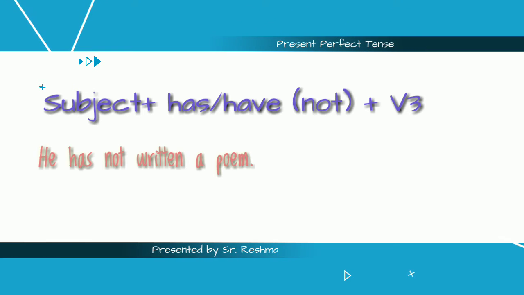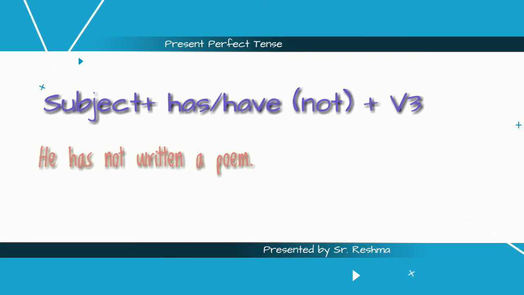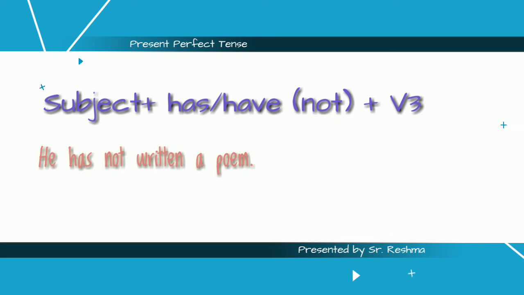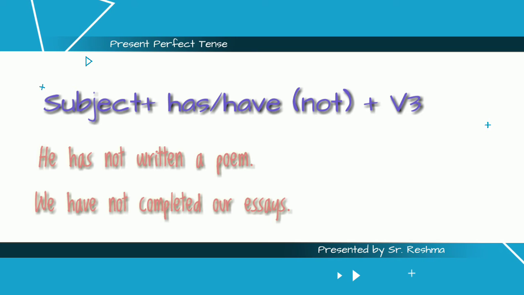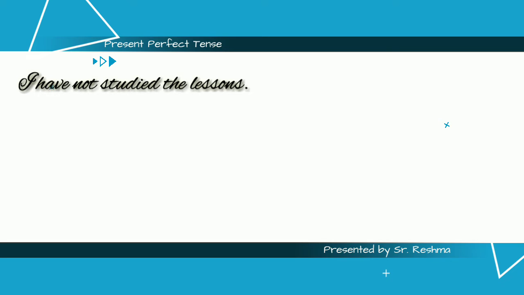Here, after the auxiliary verb, we have used not, and then the third form of the verb. Next one, we have not completed our essays. Here again, after the auxiliary verb, we have used not to make the sentence negative. We will understand this more clearly with one more example. I have not studied the lessons. Here, after the auxiliary verb have, we have used not to make it a negative statement.